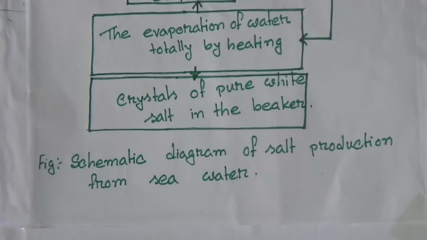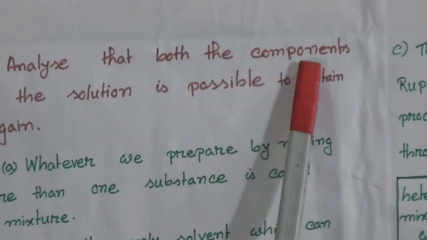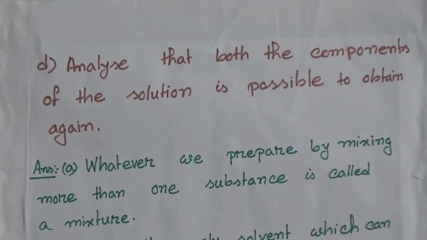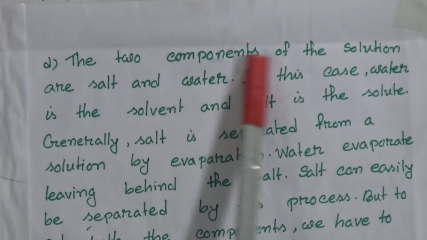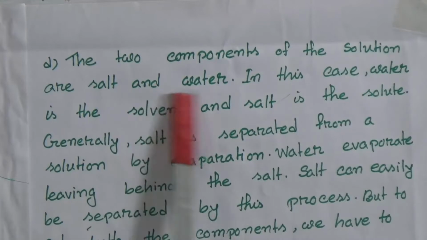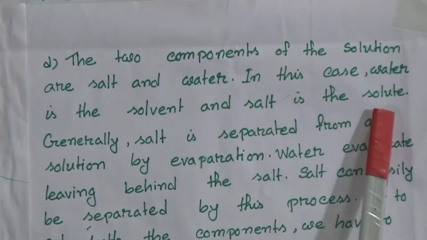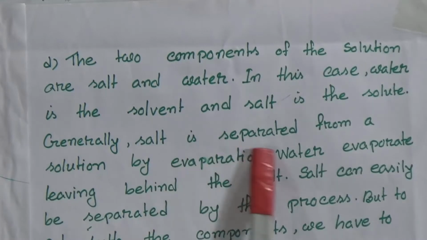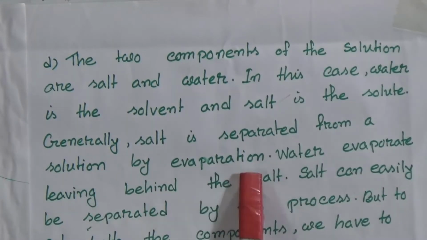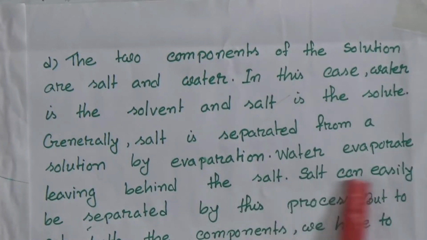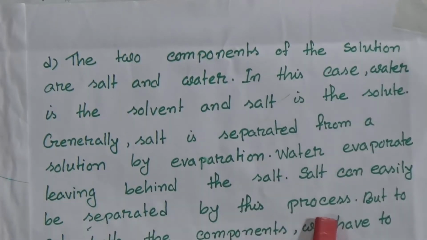Now question D: show by drawing or analysis that both the components of the solution can be obtained again. How can we get the salt and water again? The two components of the solution are salt and water. In this case, water is the solvent and salt is the solute. Generally, salt is separated from a solution by evaporation. Water evaporates, leaving behind the salt. Salt can easily be separated by this process.